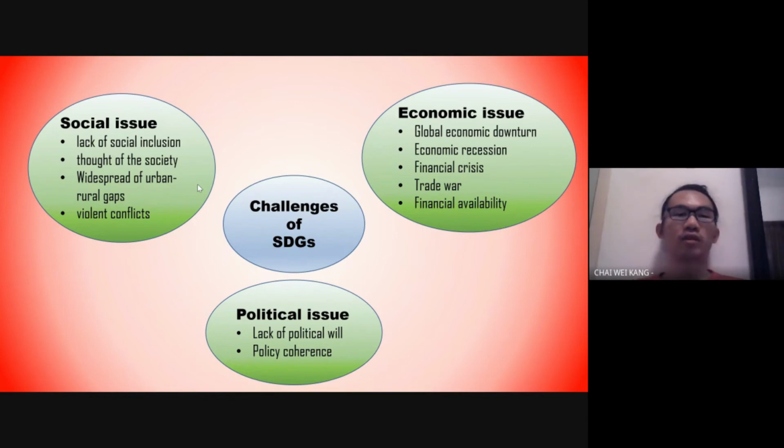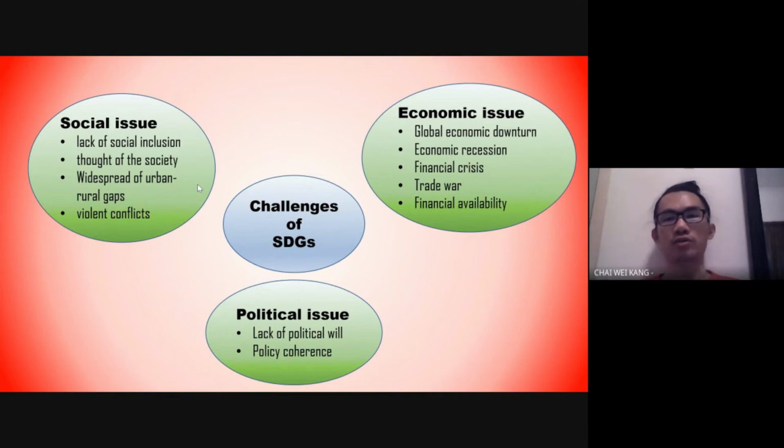The widespread urban and rural gaps also bring difficulties to the communities in delivering information on the SDG. And violent conflict within a country or between countries slows down the process of SDG.